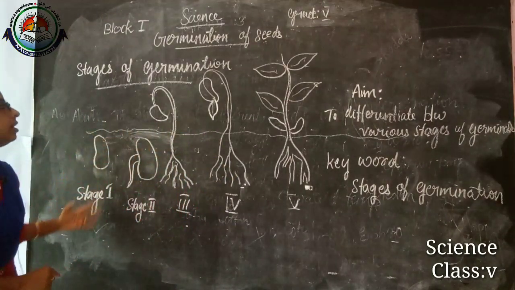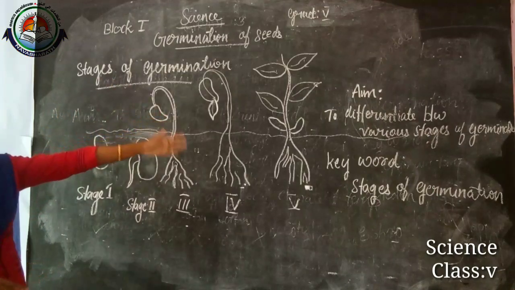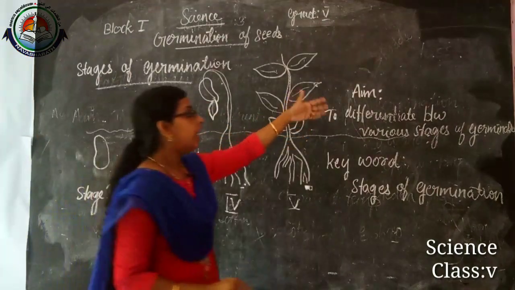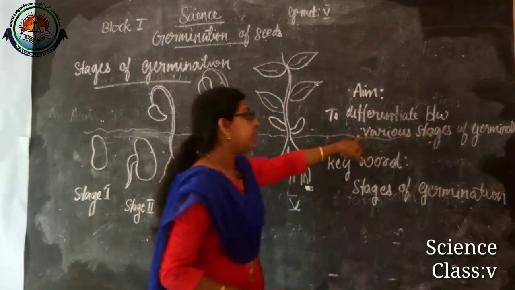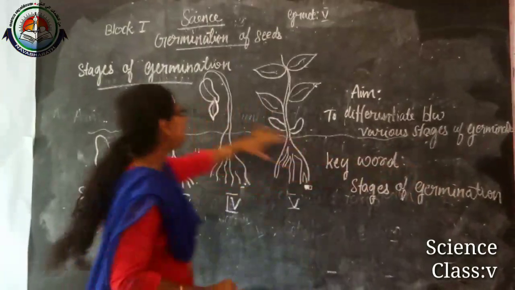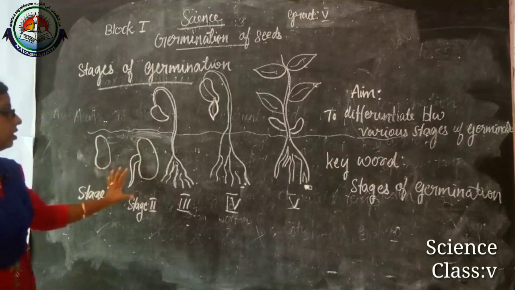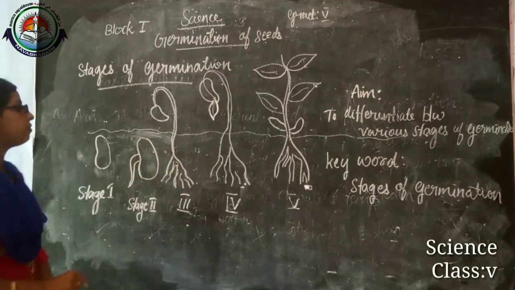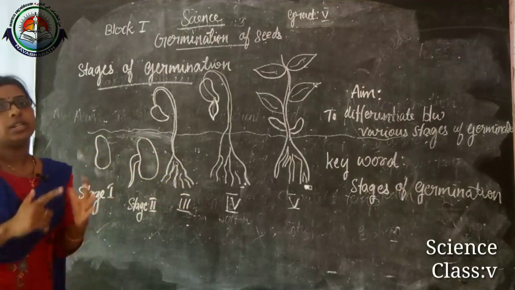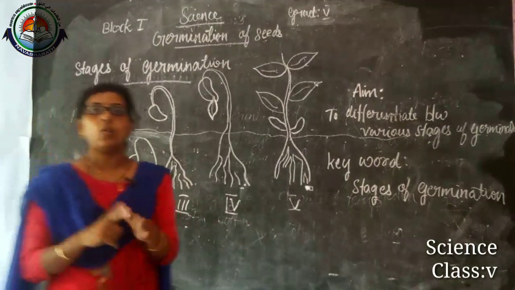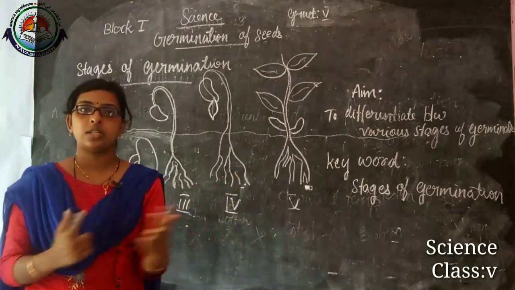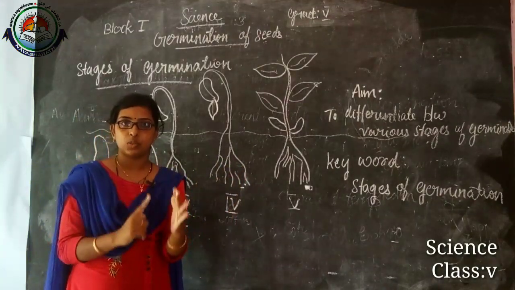And at last we learned the stages of germination, the 5 stages. Are you clear? Now go through your worksheet S1, S2.